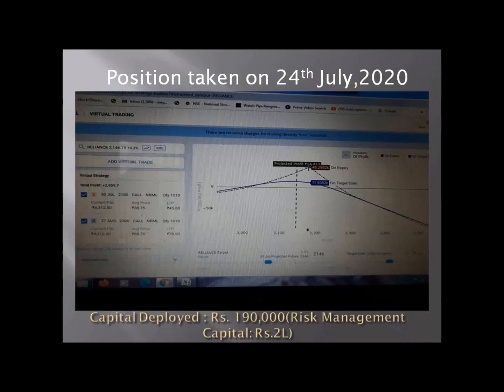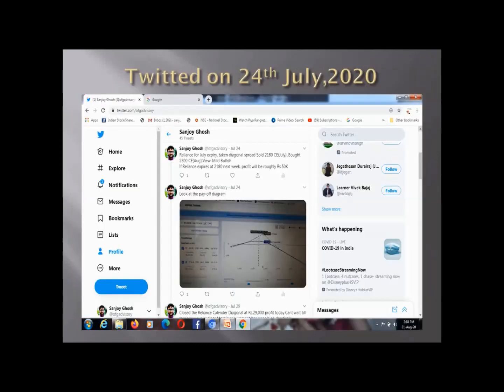That is the structure of a diagonal calendar spread. At the bottom you can see the capital requirement of 1.9 lakhs, and as risk management I kept 2 lakhs in hand for crisis management. I took these positions on 24th July 2020.